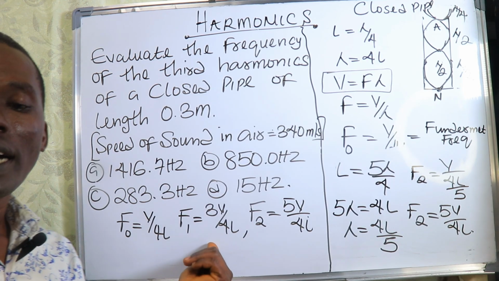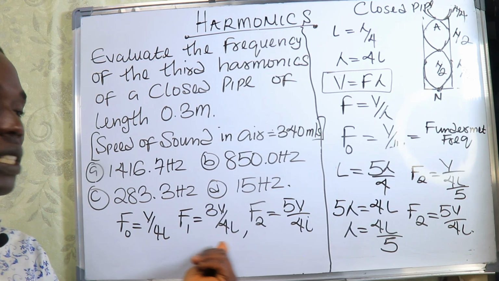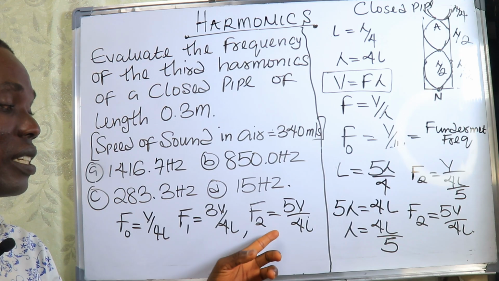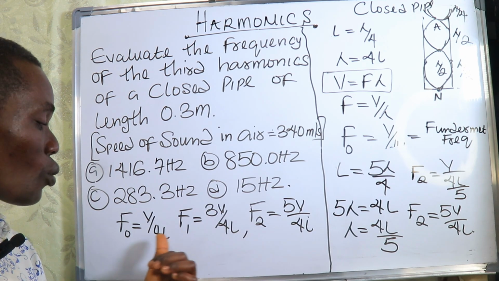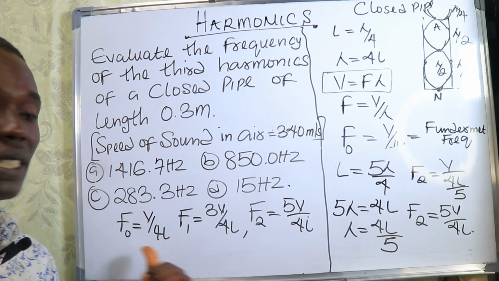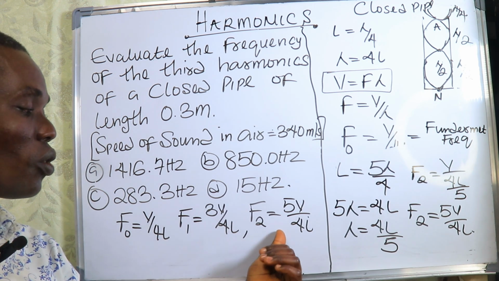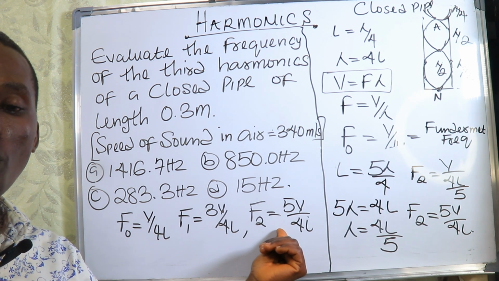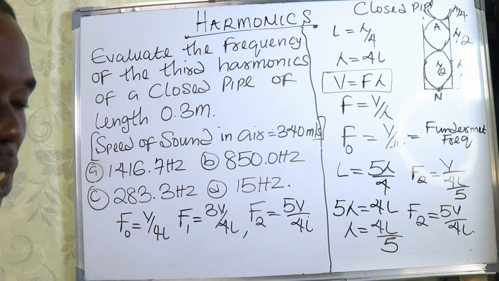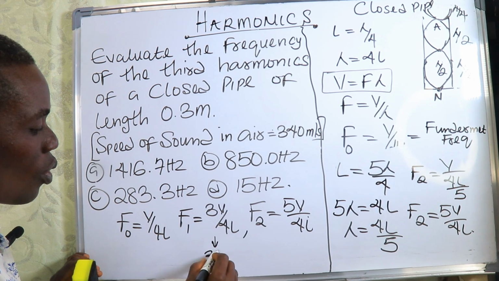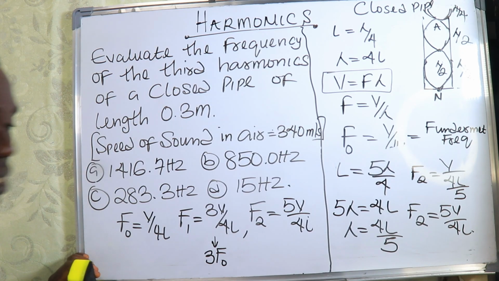This one is the second overtone. This is the third overtone. And remember, they say the third overtone. If this one is the fundamental frequency, this one could be the first overtone, then this one will be the second overtone. So this one will be like 3 times the frequency.